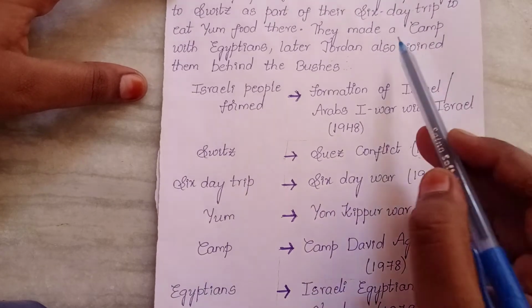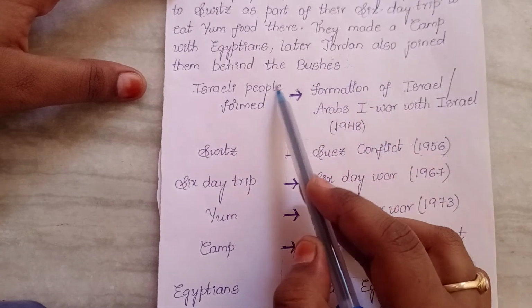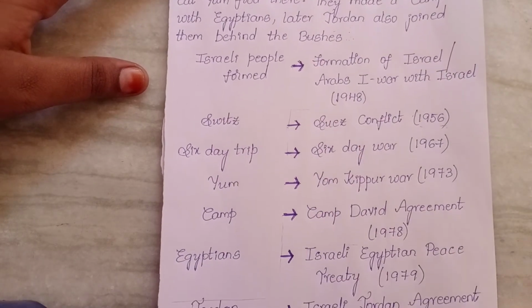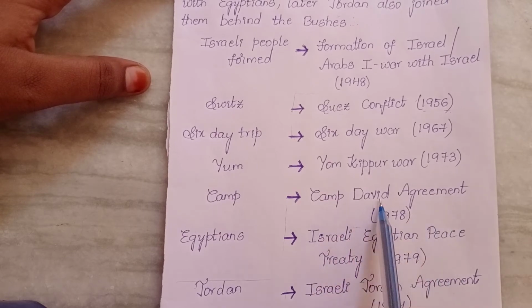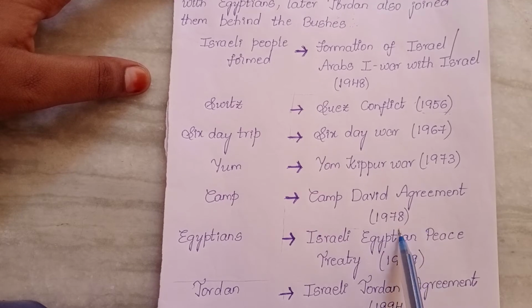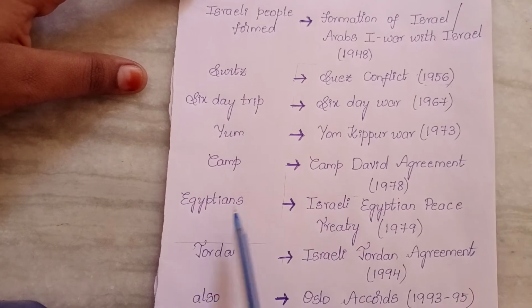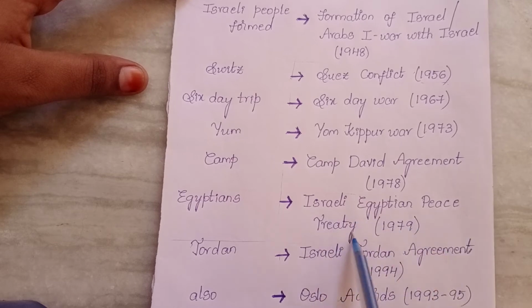Camp. See, here we have camp, right? Israeli people, they made a camp with Egyptians. Later, Jordan also joined them behind the bushes. See, here camp represents the Camp David Accord or agreement in 1978. Egyptians represents the Israeli-Egyptian Peace Treaty 1979.